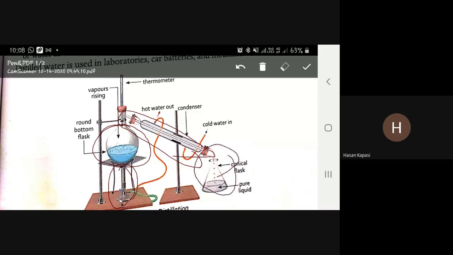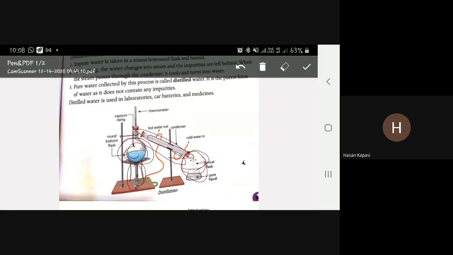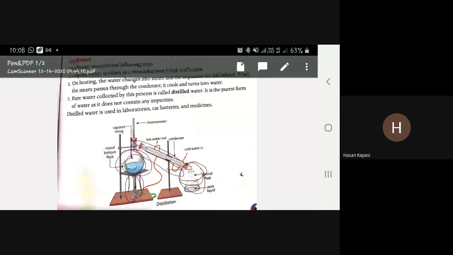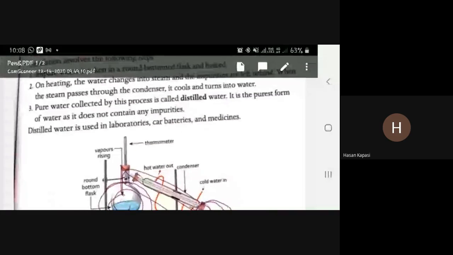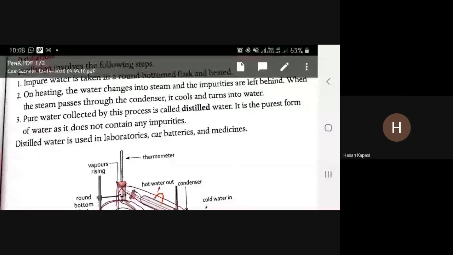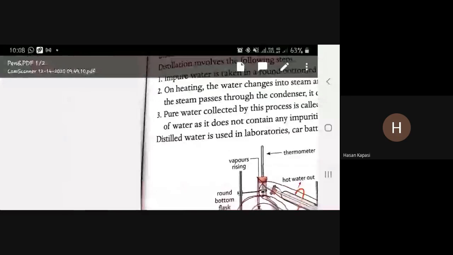ओके यहाँ से पानी गर्म होता है और वो पानी यहाँ से you have to pass, and then we have to collect this water in the flask. This is called the distillation process, and this water is the purest form of water. It does not contain any kind of impurities, and this water is used in laboratories, car batteries and medicine.